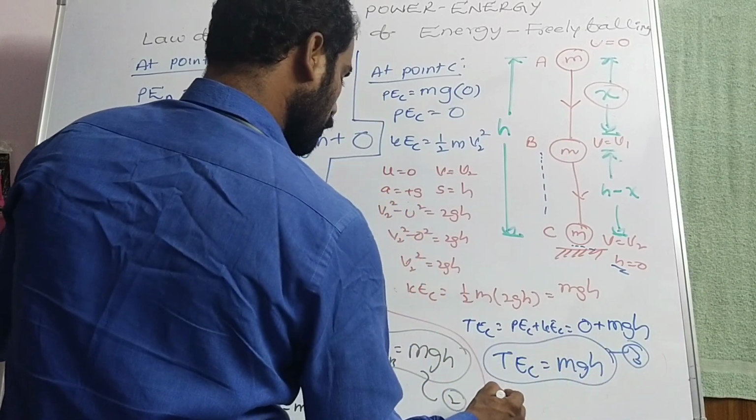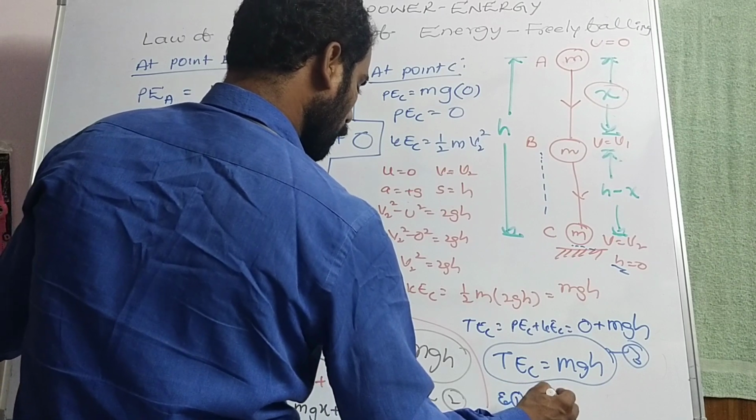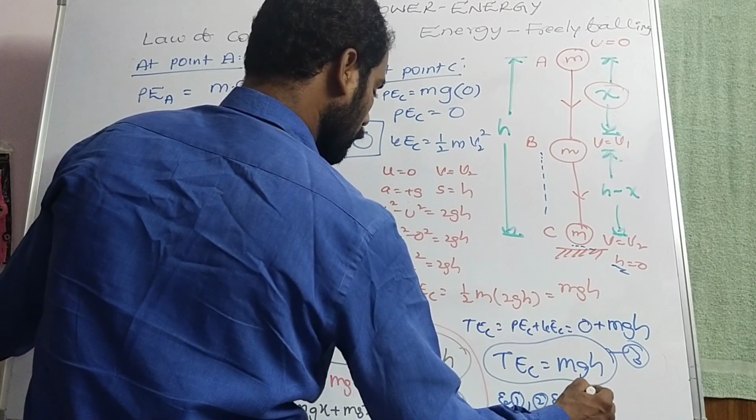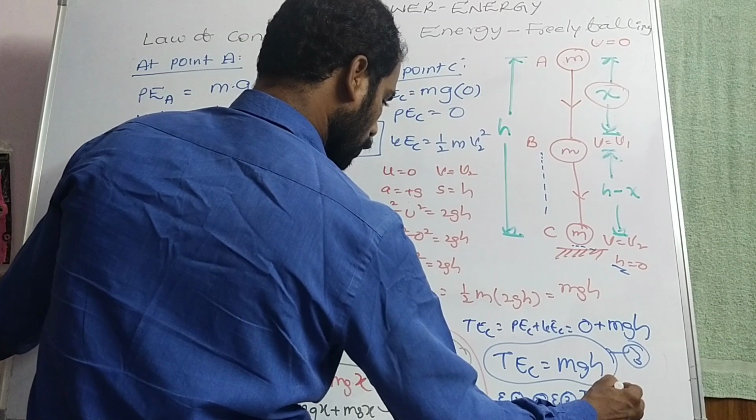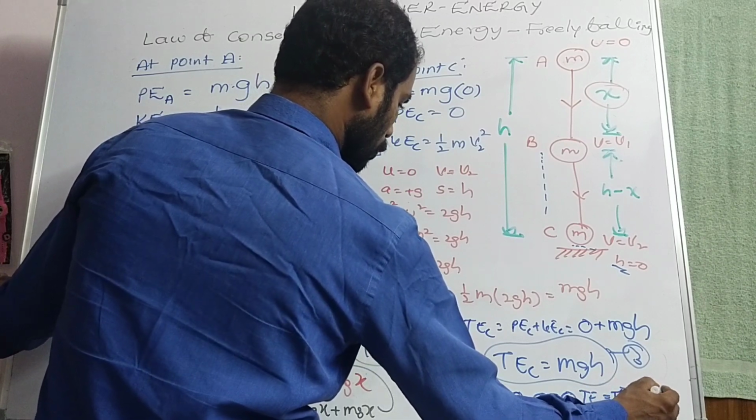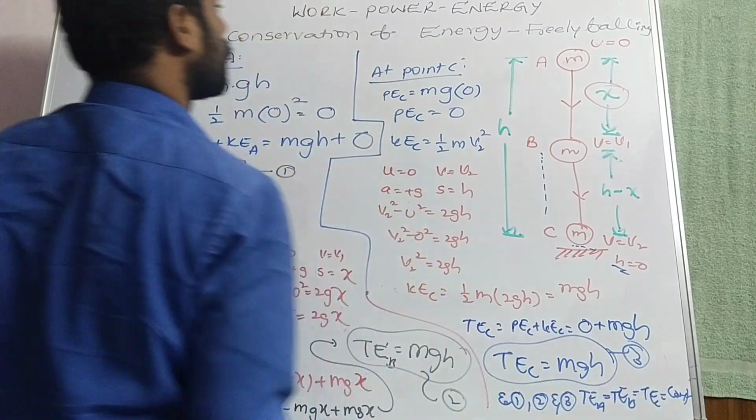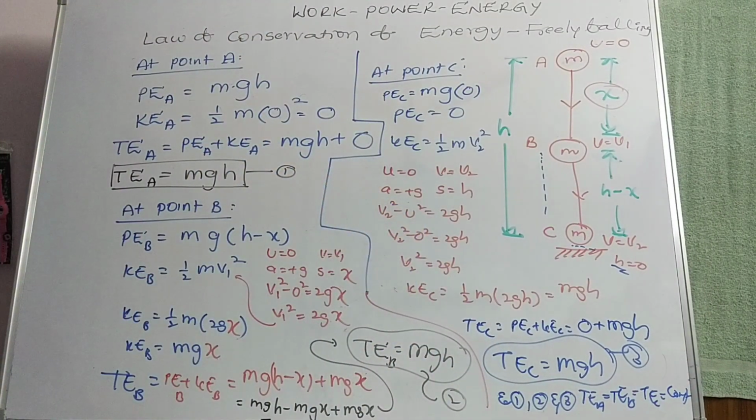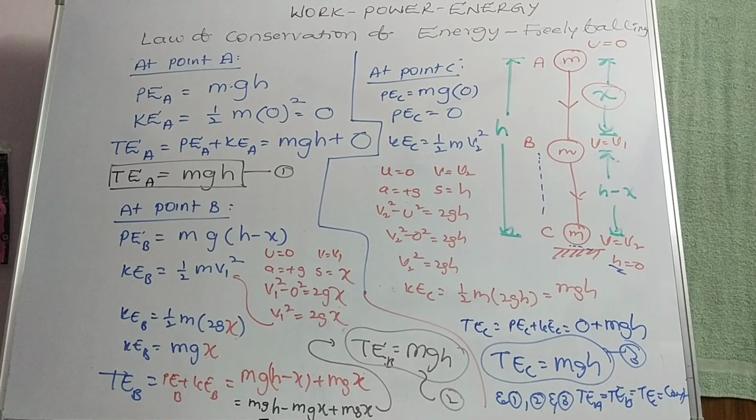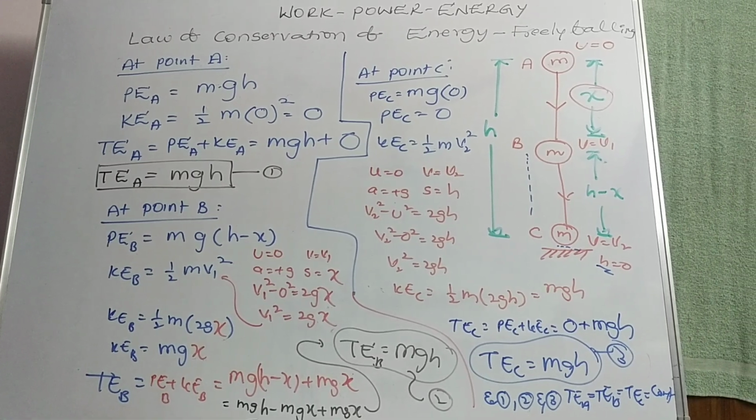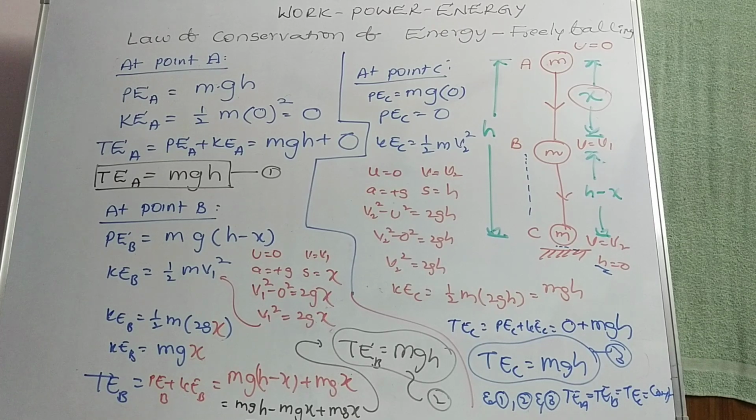So from equations 1, 2 and 3, total energy at A is equal to total energy at B is equal to total energy at C is equal to constant, that is mgh. Total energy at A, total energy at B, total energy at C is equal to constant. So hence law of conservation of energy is derived.